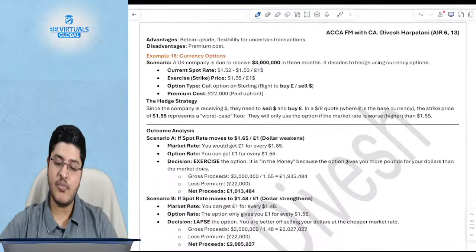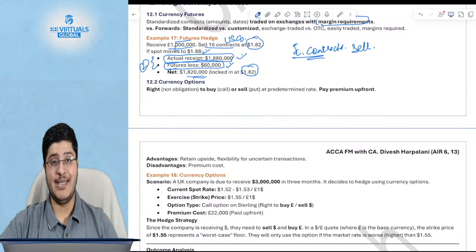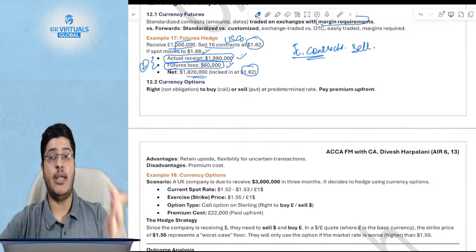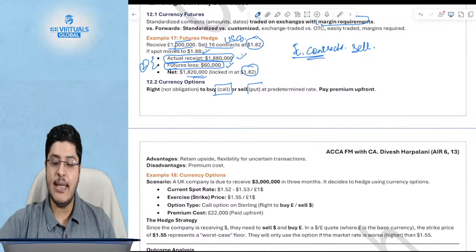Okay. In case of options, options are very similar to futures, except that there is a right, not an obligation. It gives you a right to buy or to sell a particular currency at a future date. The right to buy is called call. The right to sell is called put, at a predetermined rate.